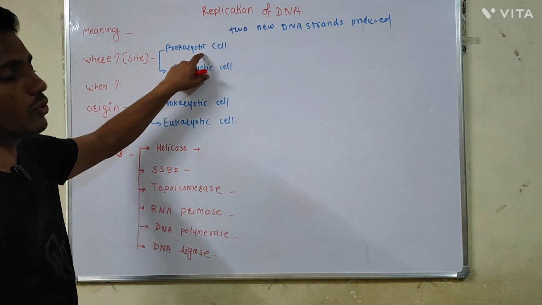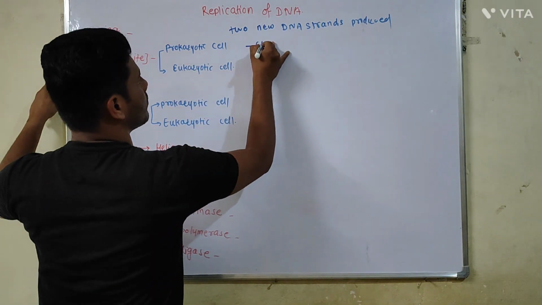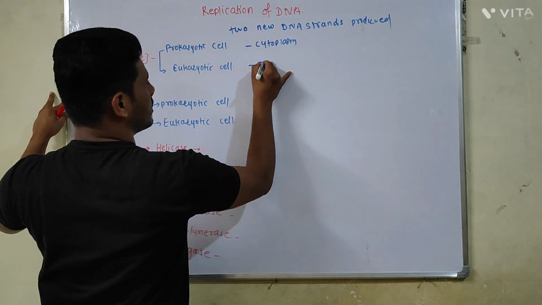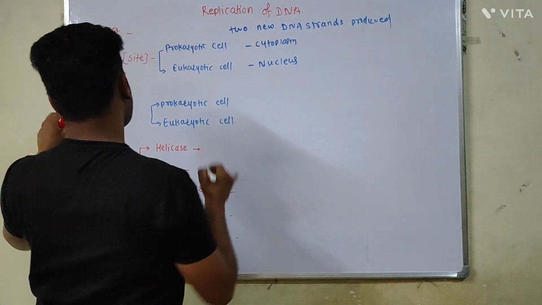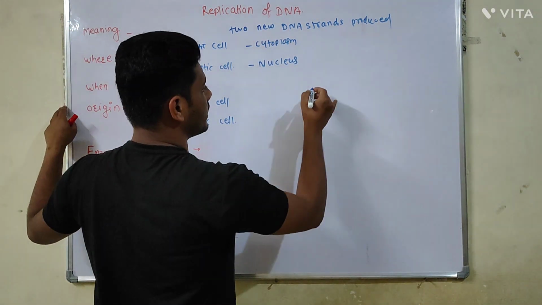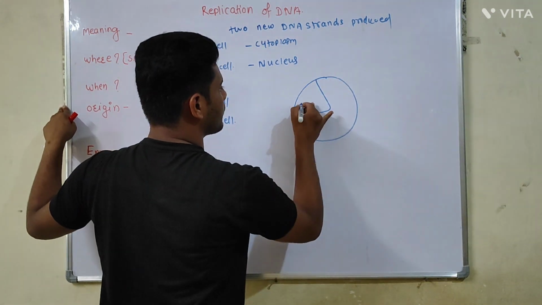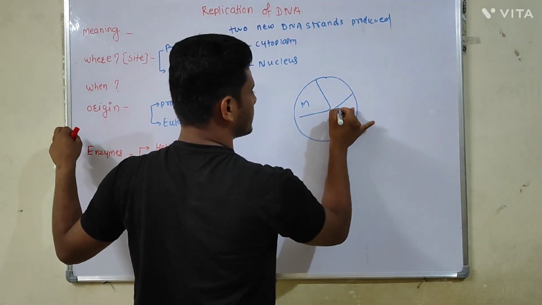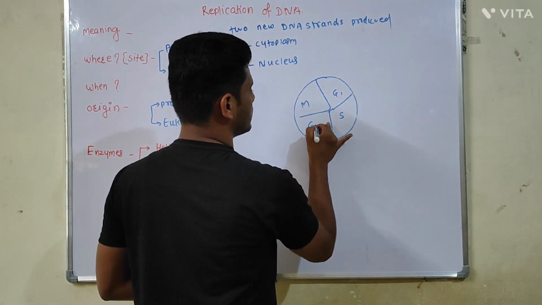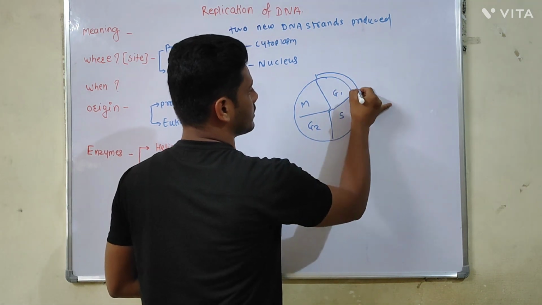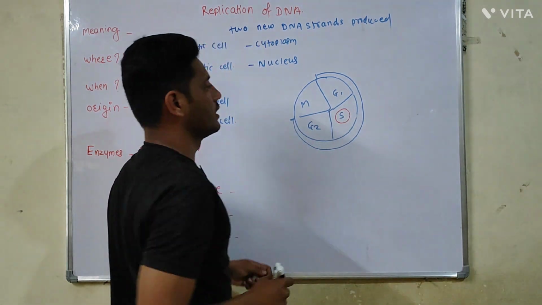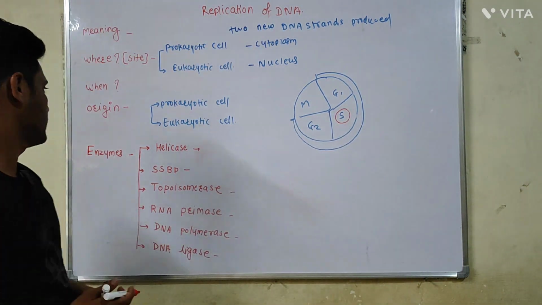Where does it take place? In case of prokaryotic cell, it takes place in the cytoplasm, while in case of the eukaryotic cell, it takes place in the nucleus. Then when does it take place? The replication of the DNA takes place in the S phase of the cell cycle: G1, S, G2. This is the interphase, and during the S phase of the cell cycle, the replication of the DNA takes place.